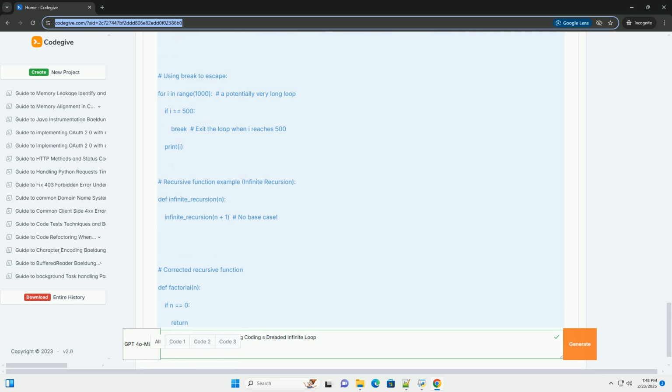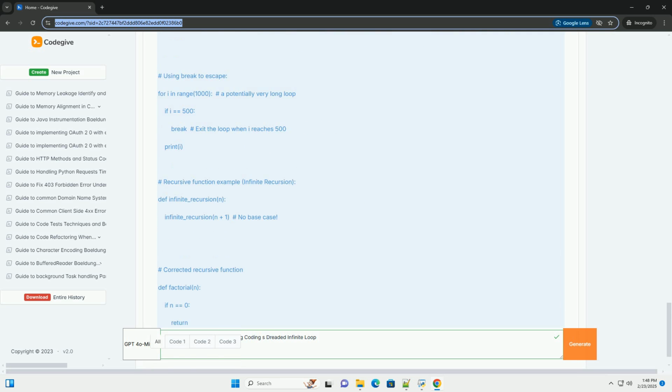2. Programmatic breakpoints and debugging. Use a debugger, built into IDEs like VS Code, Eclipse, or PyCharm, to step through your code line by line. Set breakpoints at strategic locations within your loop to examine variable values and identify the source of the problem. 3. Break statement.